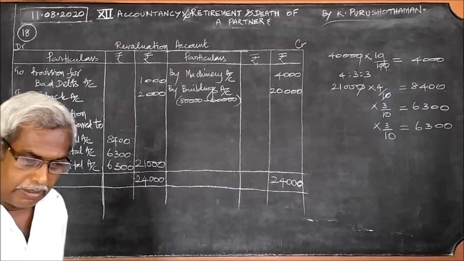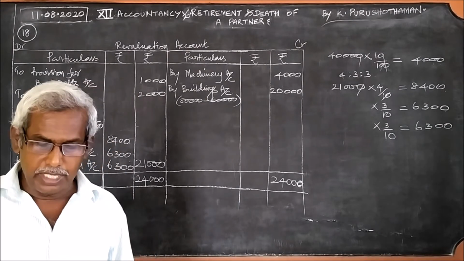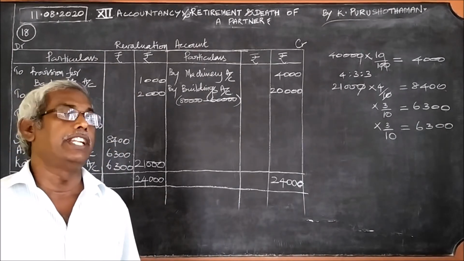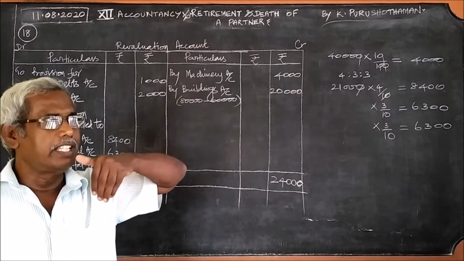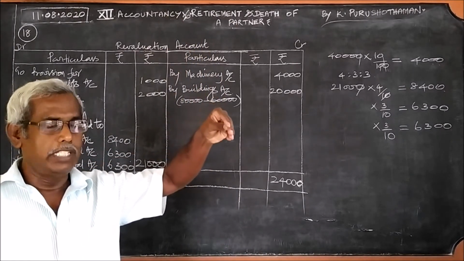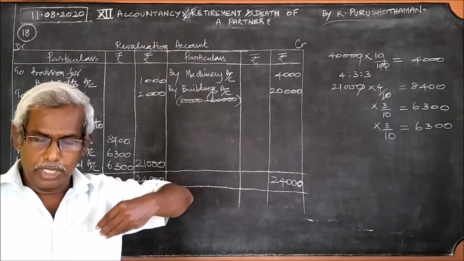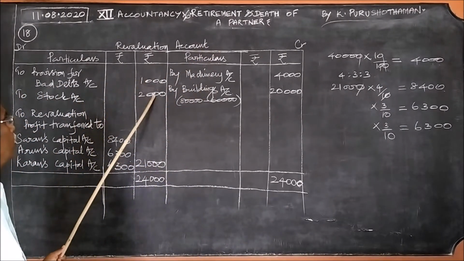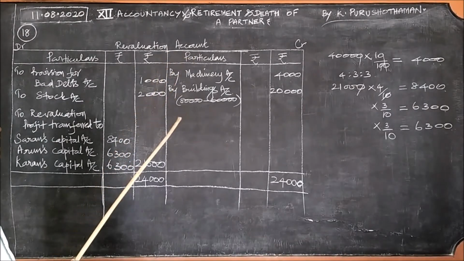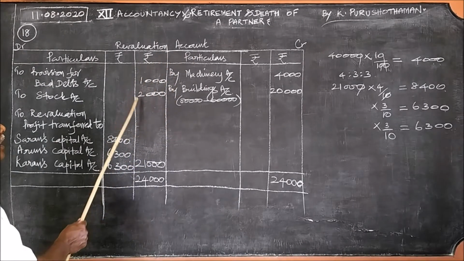Then the fifth adjustment is stock to be depreciated. Stock is an asset. There is a decrease in the value of stock. Therefore, it is a loss item. Therefore, stock to be depreciated by 2,000 to stock account 2,000. Now we have attended all the profit items and the loss items.